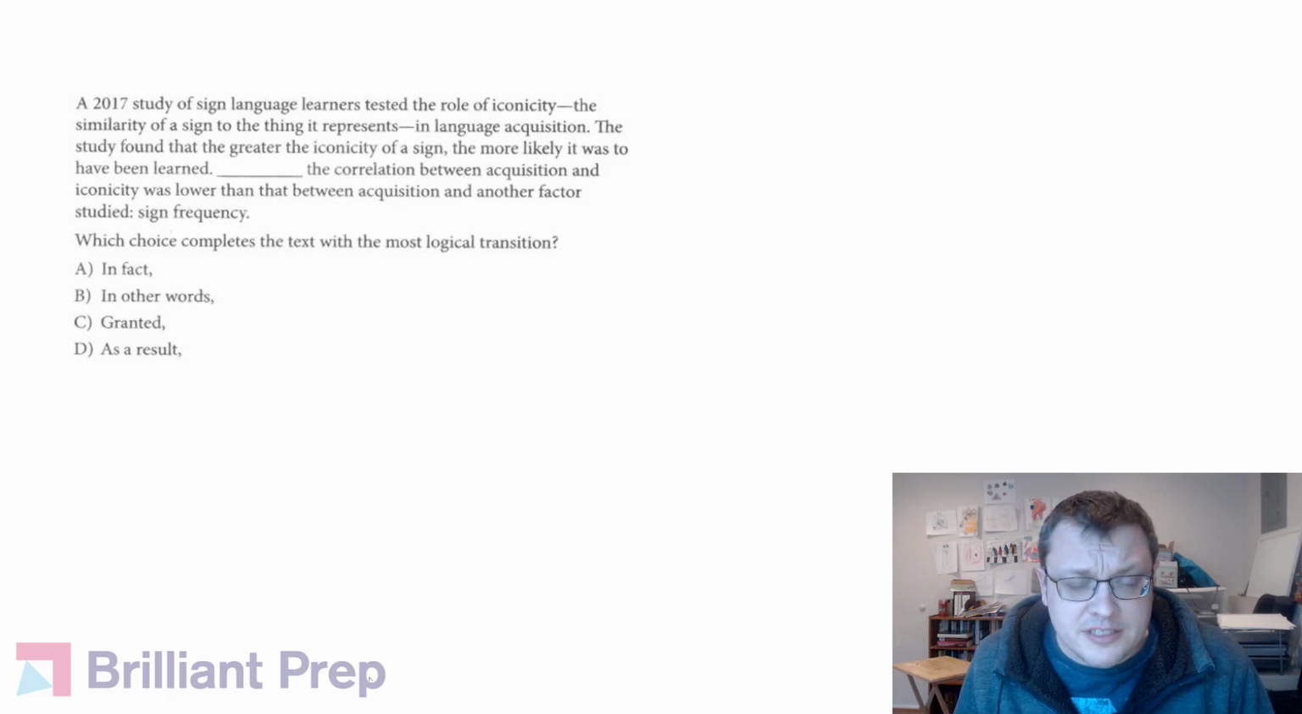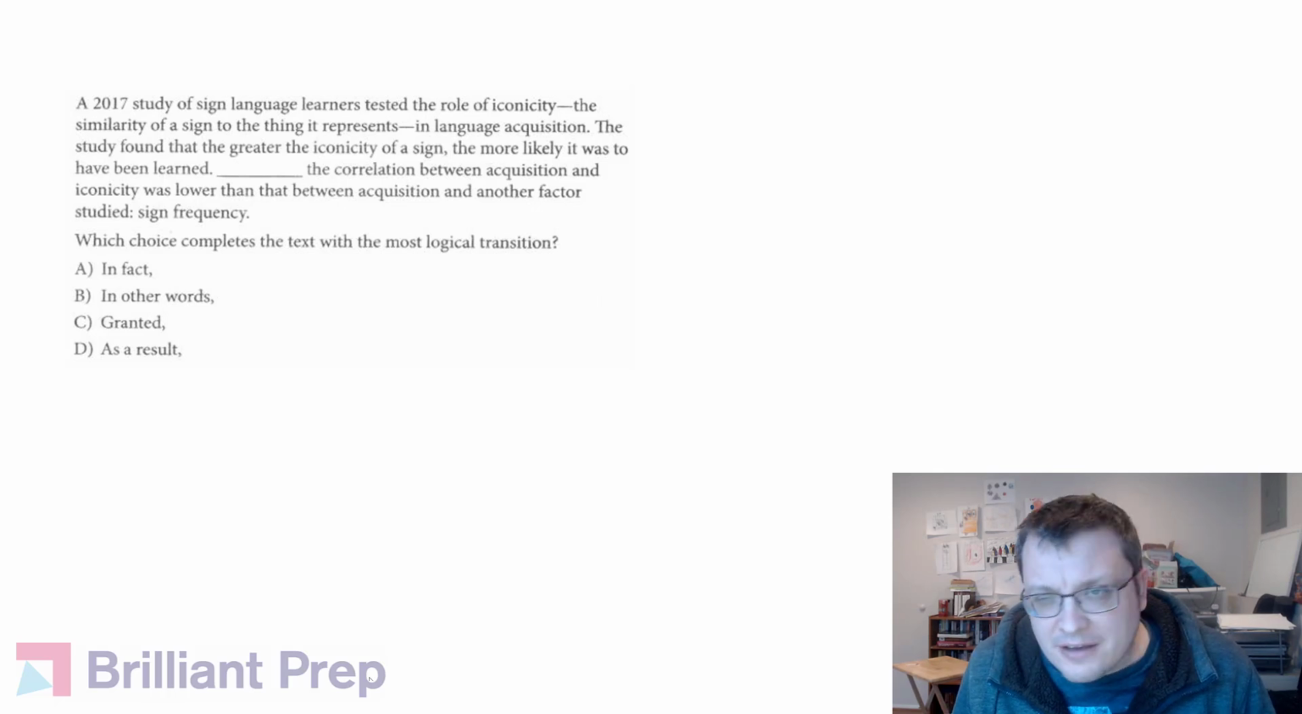Today we have a transition words question. You'll see these in the reading and writing test, usually around numbers 22 to 25, something like that. The idea here is we need to read the text and try to figure out which of these transition words will preserve the progression of ideas, the logical flow.